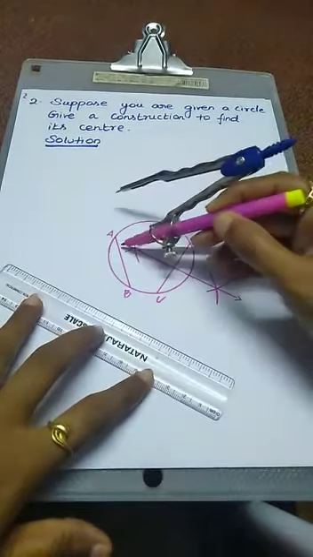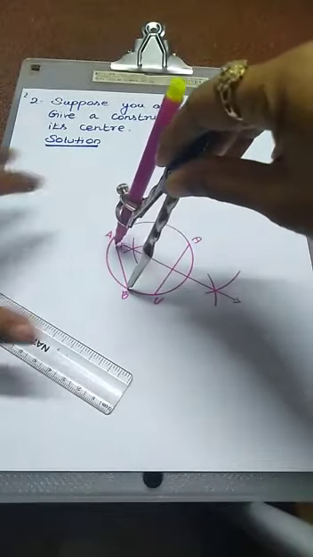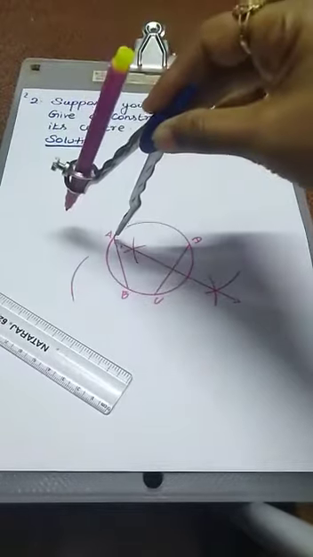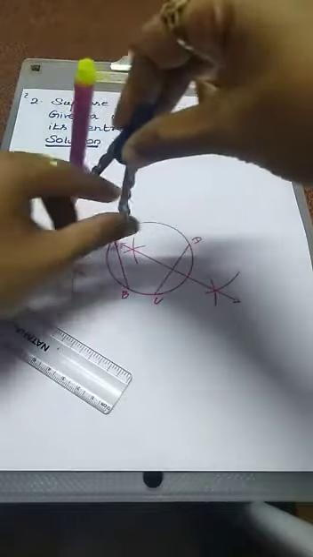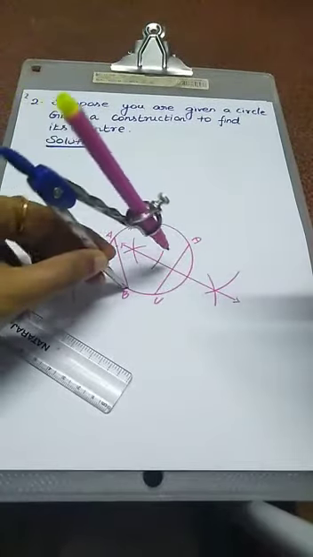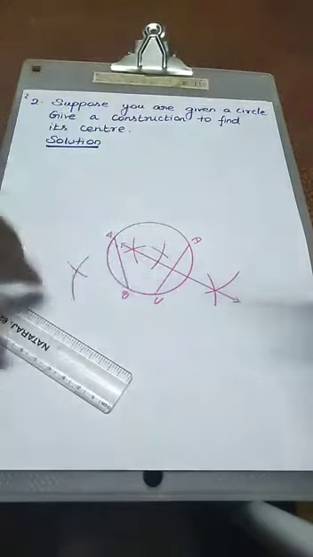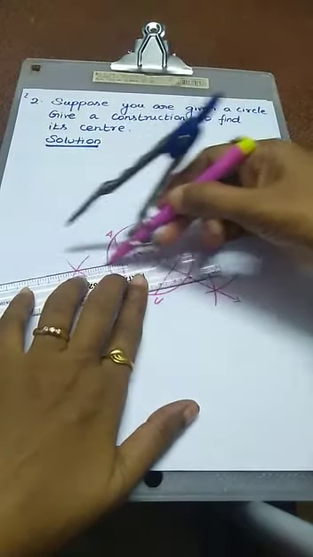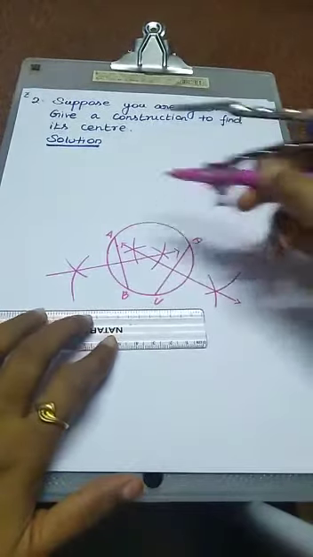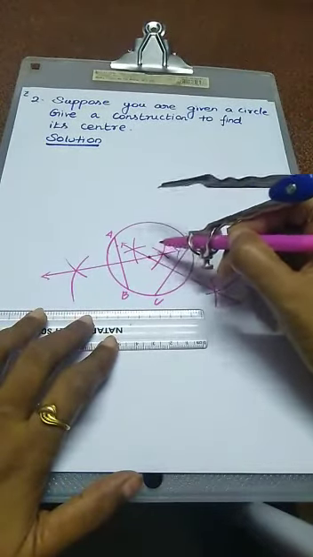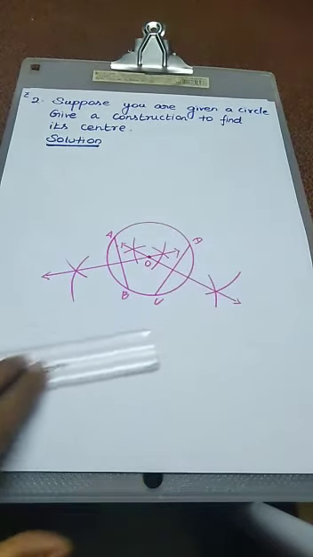The same procedure. Again we are going to draw a perpendicular bisector for this chord AB. Join these two arcs, we get an intersecting point. Actually, these two perpendicular bisectors meet at one point. This is the center of the circle. That's all.